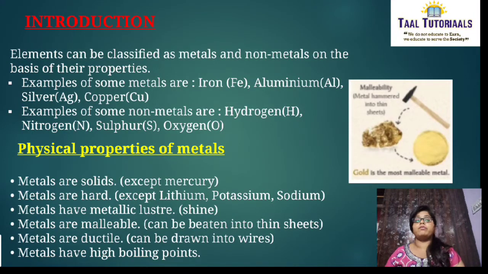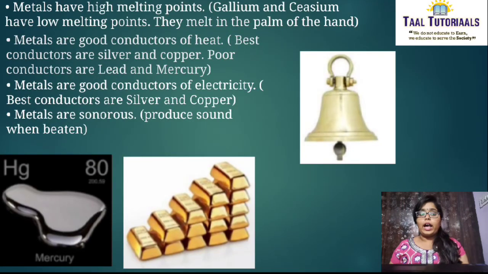And metals have high boiling points. Then metals have high melting points also. Gallium and cesium have low melting points. They melt in the palm of the hand. Next, metals are good conductors of heat. Best conductors are silver and copper. Poor conductors are what? Lead and mercury. Next, metals are good conductors of electricity. Best conductors are silver and copper.